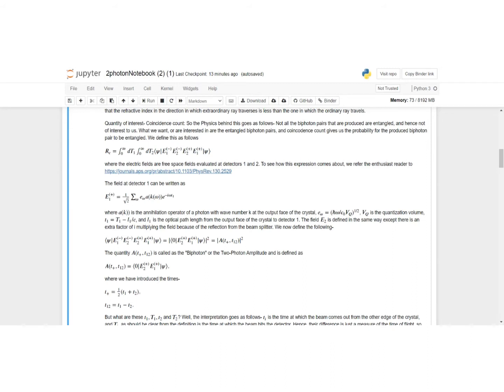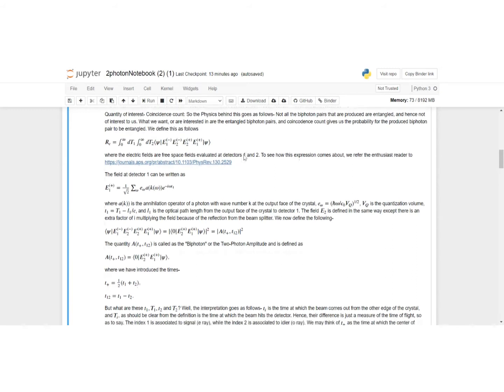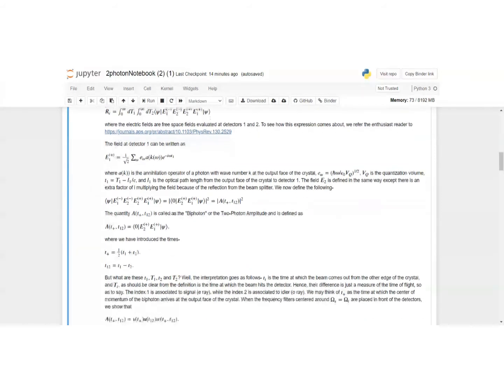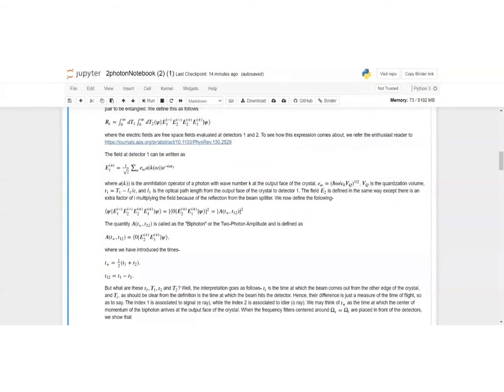The E's are electric fields at detectors 1 and 2. Subscript 1, subscript 2 correspond to 1 and 2. Now, how do we get this? Of course, I could have written the whole thing that's already present in this journal, and hence I'm providing a link to that. The field at detector 1, we just do a mode decomposition. So we mode decompose the field at detector 1 to be of this form, where A is the annihilation operator, E omega is some defined quantity, which I have written over here. You can go through that.